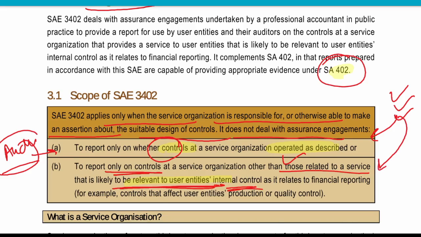So we are only reporting on those controls that are relevant for the user entity, and not all the controls, right?